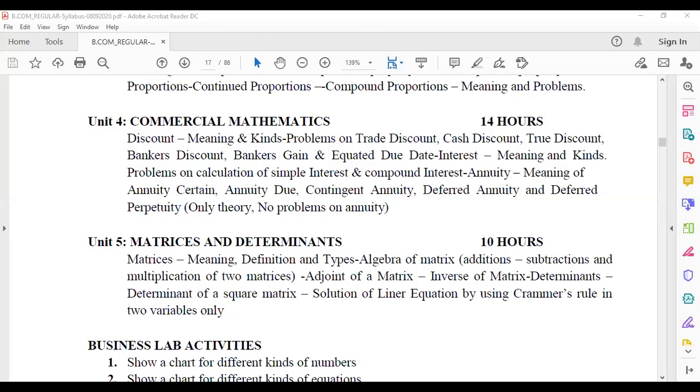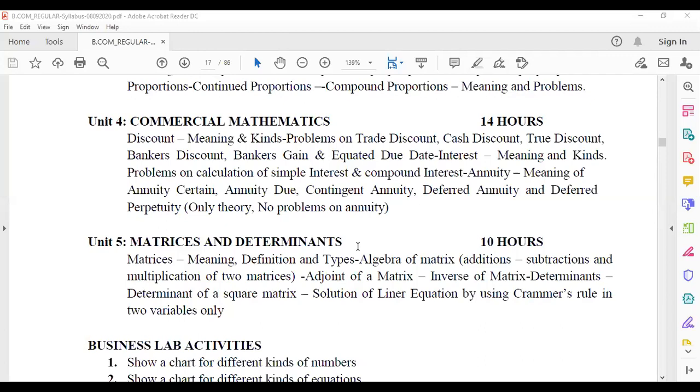Now let's go to the next chapter and the last chapter. The last chapter is talking about matrices and determinants. In matrices and determinants, matrices is a separate concept. So we will be learning what matrices are, where we use matrices, and simple calculation of matrices. Algebra of matrices means a very simple calculation of matrices.